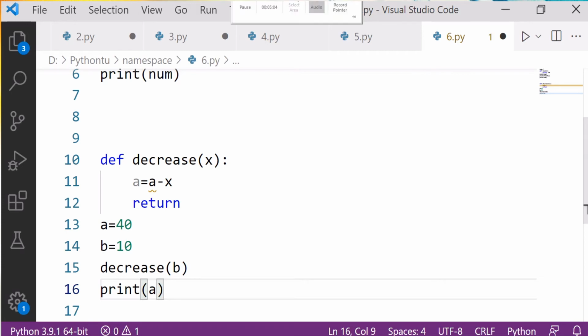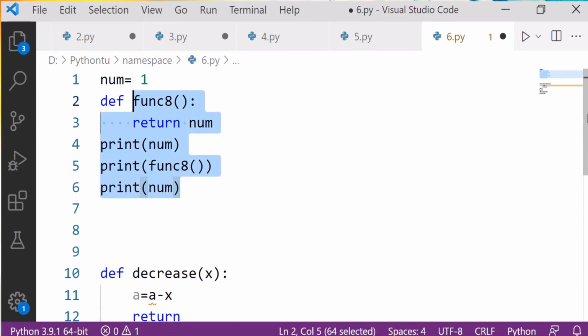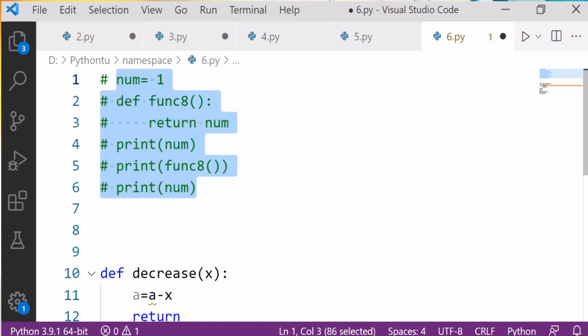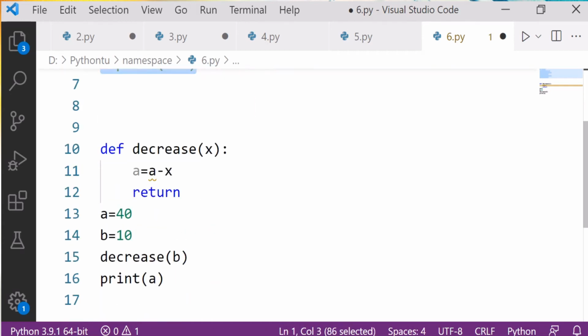Let's understand the execution, but before that let me comment it out. Now what is going to happen over here?